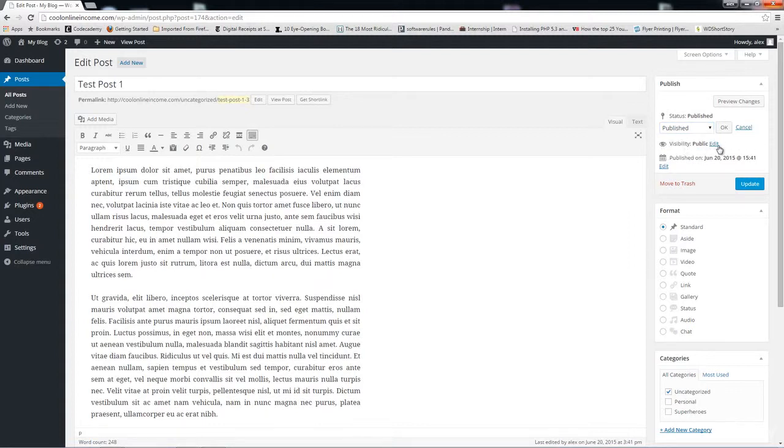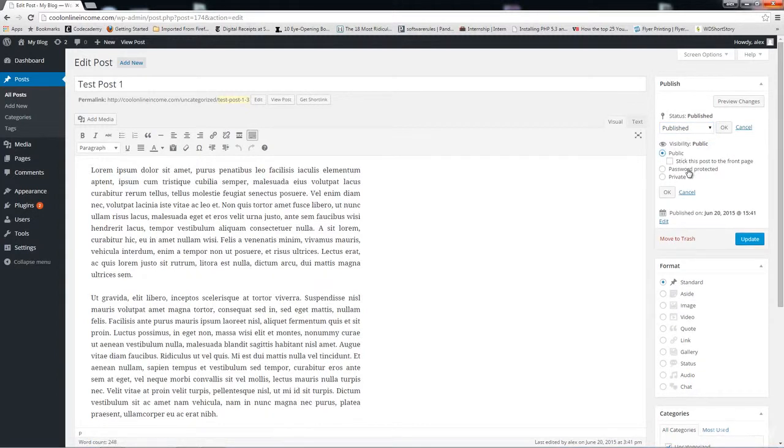Now visibility, click on edit, and now you have 3 options. You can either make it public, password protected, or private. Public generally means, well, anyone can read your post, anyone can view your post. And of course, this is the sticky option that we spoke about earlier. Password protected means that before anyone can actually view your post, they will have to key in a password to protect your post.